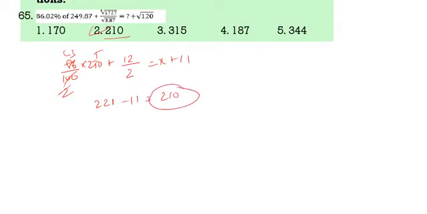Then next question. 86% of 250 plus cube root of 1728, which is 12, by root 4, which is 2, is equal to x plus 11. Now 5 2s are 10, 5 5s are 25, 2 1s are 43. 215 plus 6 is 221. 221 minus 11 is 210. 210 is the correct answer.